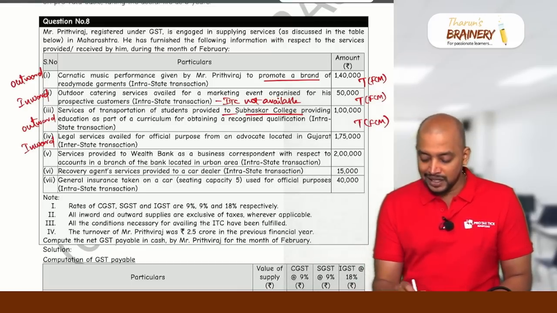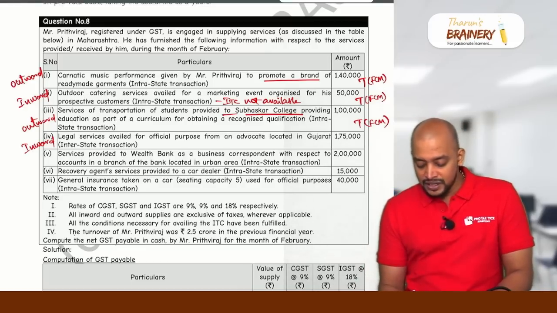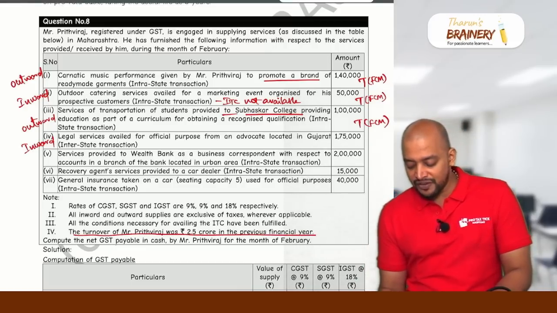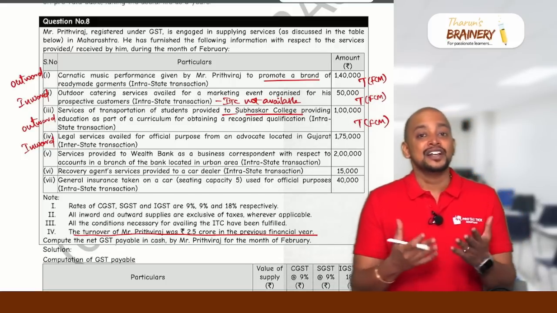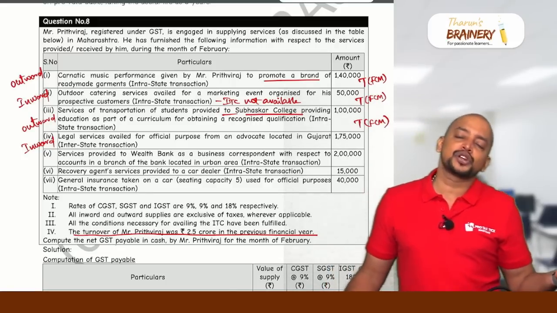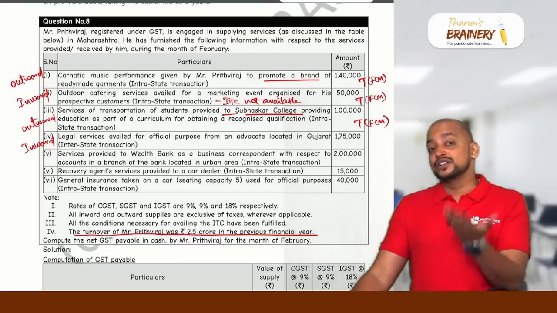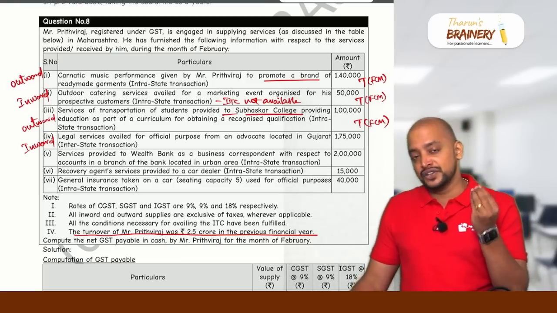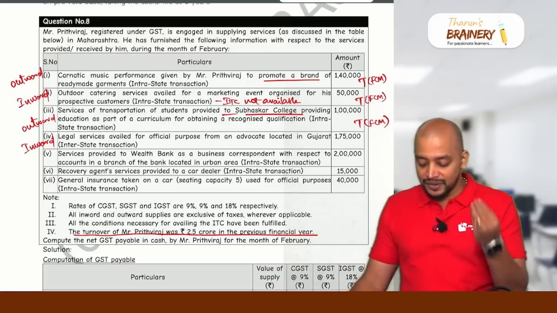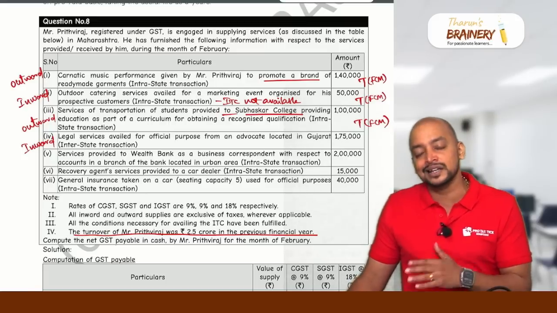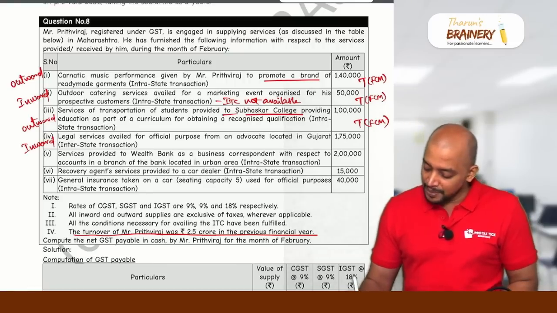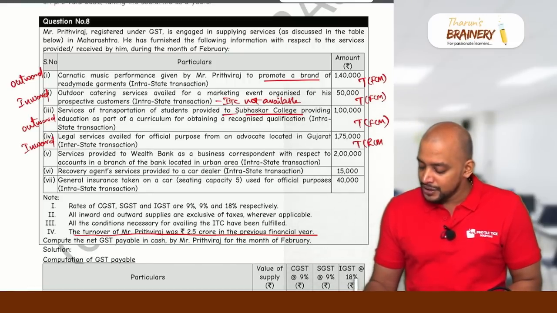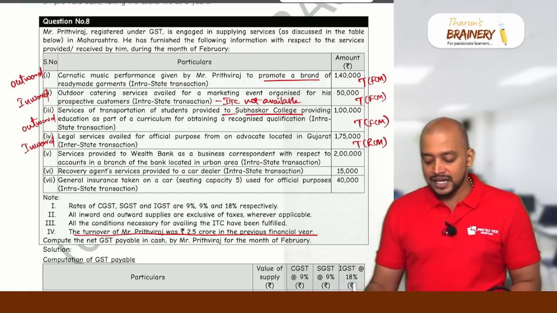So we don't have anything in the first paragraph. See the notes. The turnover of Prithviraj was 2.5 crore in the preceding financial year. What is the maximum threshold limit under GST? 40 lakhs. Here it is 2.5 crores. So definitely the services of an individual advocate or firm of advocates to Prithviraj, a business entity, will be taxable, and it will be taxable under RCM. So it is an inward supply, taxable under RCM.